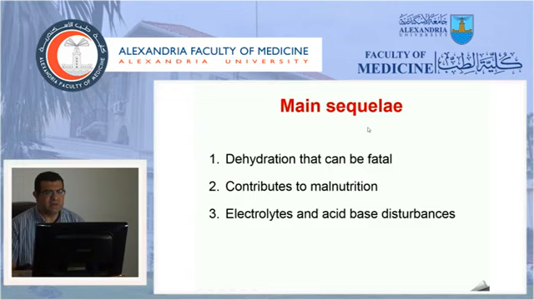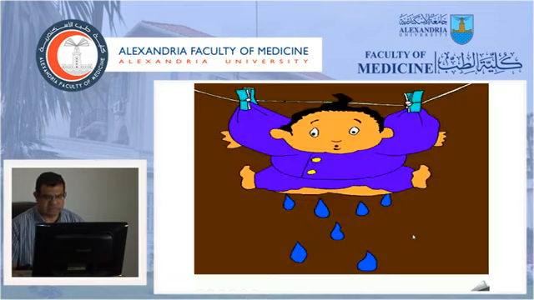The main sequelae of acute gastroenteritis, which make us all very worried about this disease, is that it causes dehydration, which can be fatal in infants and small children or malnourished children. It contributes to malnutrition. It will cause electrolyte and acid-base disturbances.